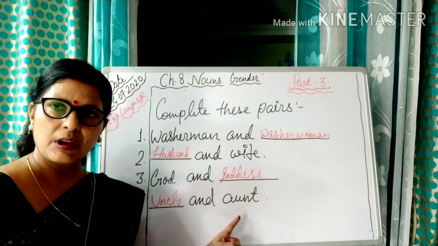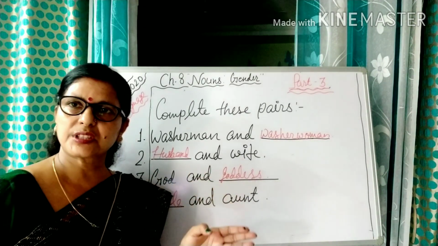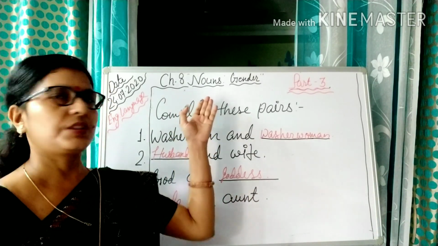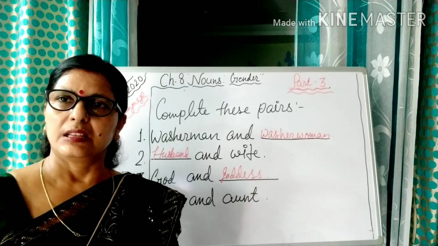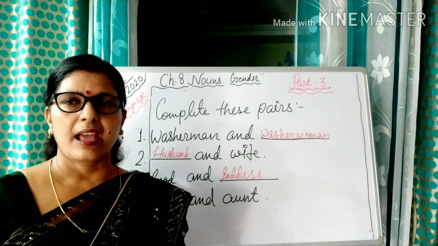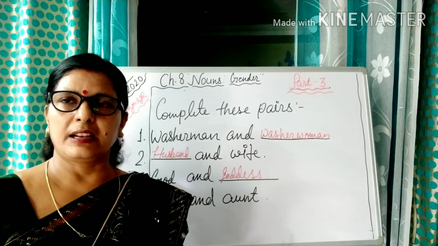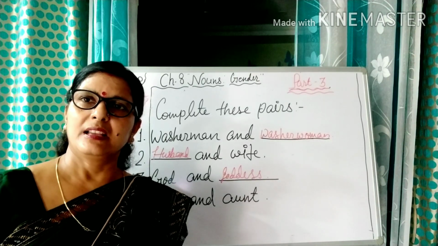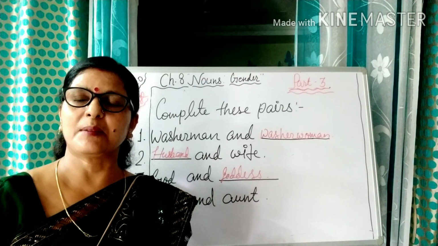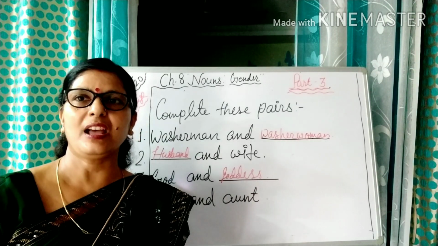Now all the question answers from chapter 8 are completed. This chapter has been completed today, and in the next video we will again discuss some more questions related to the next chapter.